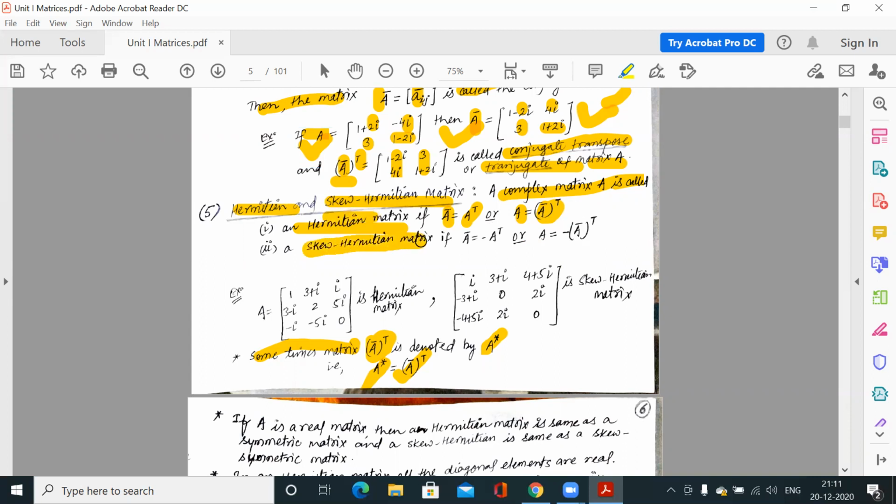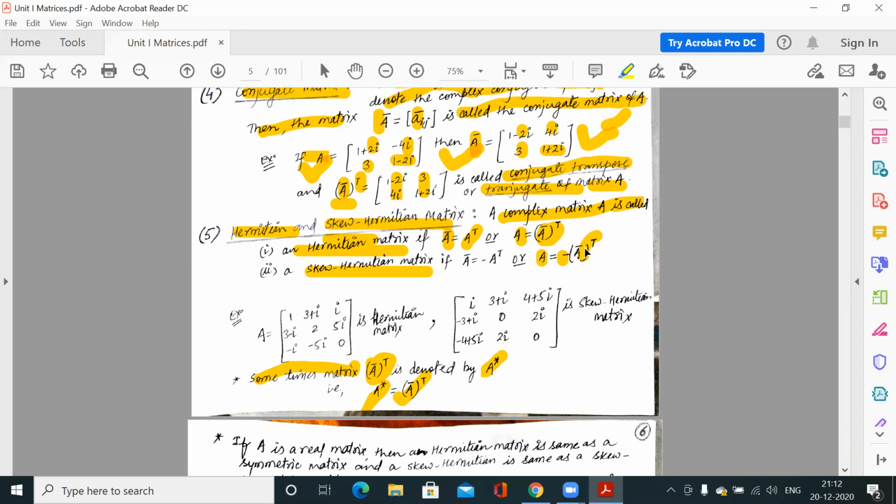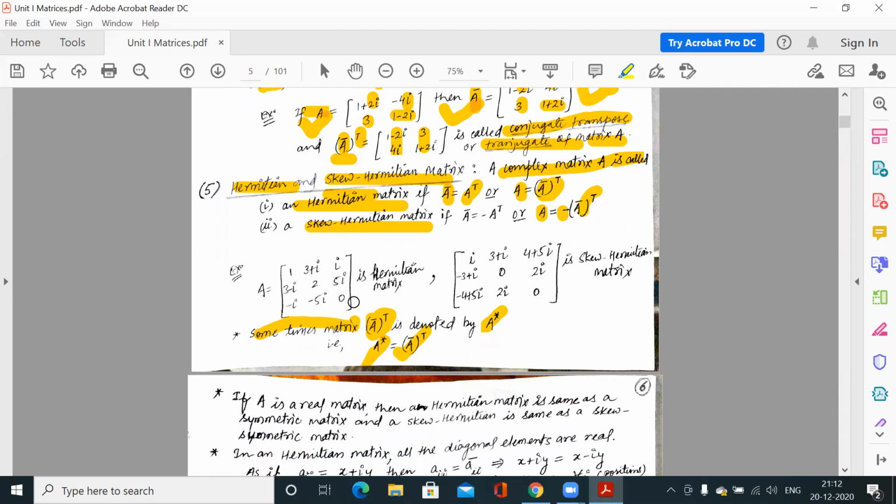And what is a skew Hermitian matrix? If A is equal to minus of A bar T, that means A is equal to minus of A star. That means first you find the tranjugate, and if you compare A with its tranjugate, then you will find that all the entries in A are equal to minus sign of the corresponding elements in the tranjugate. So these are two examples.